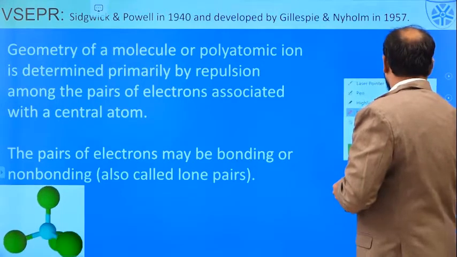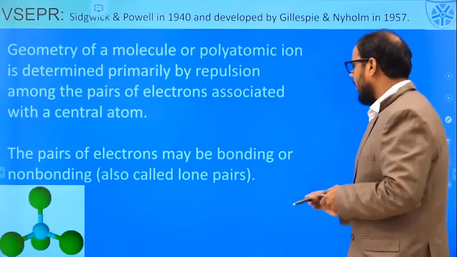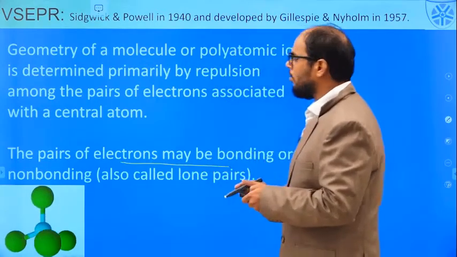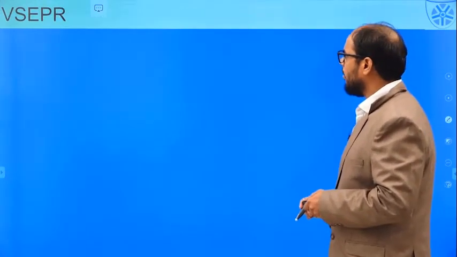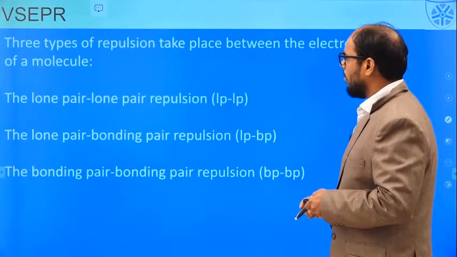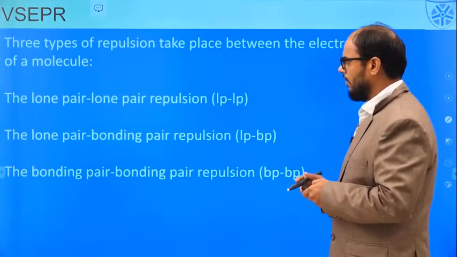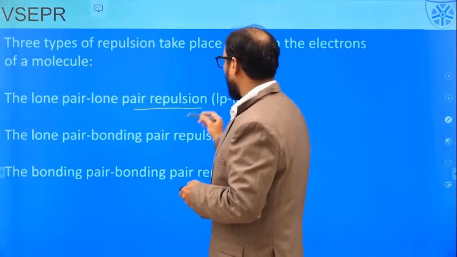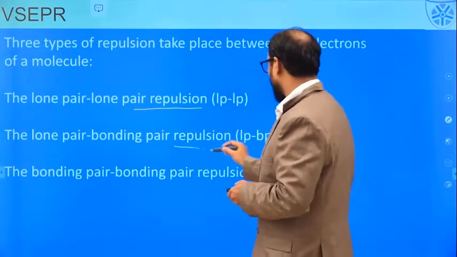It is these bonding electrons or non-bonding electrons which may give the geometry to the molecule. So, let us try to understand this one. There are 3 kinds of repulsion. We can have the lone pair repulsion. We can also have the lone pair bond pair repulsion.